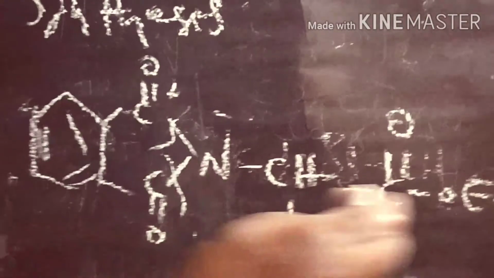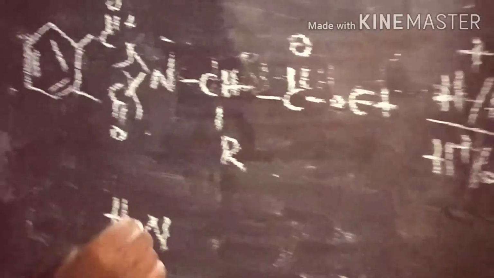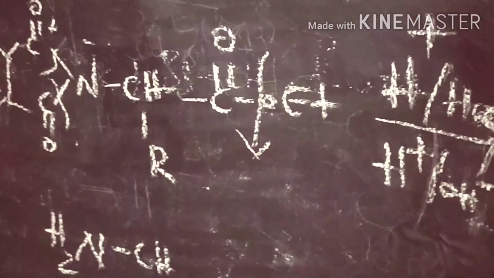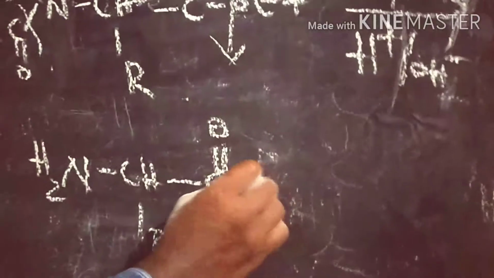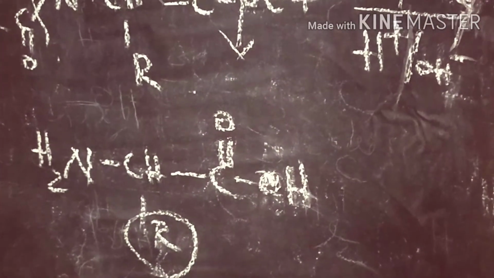Finally we are getting the 2H plus attached to the nitrogen. So we are getting NH2 CHR. Here the ester also undergoes hydrolysis, and we get the acid group. So here we can substitute different types of groups in the R place, and we get so many types of amino acids, alpha amino acids. So this is a very useful synthesis for the preparation of alpha amino acids or natural amino acids.